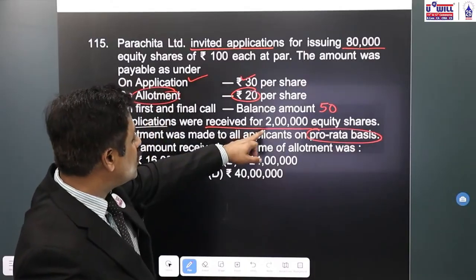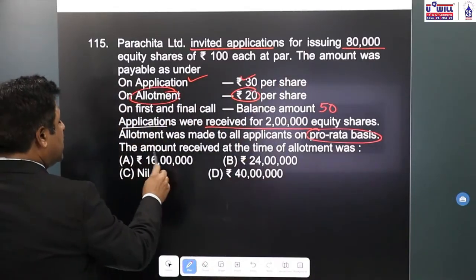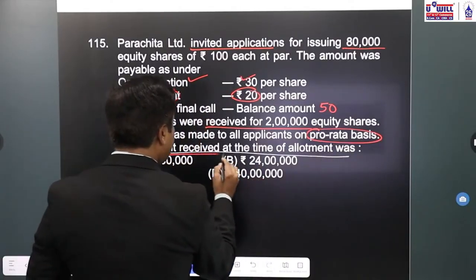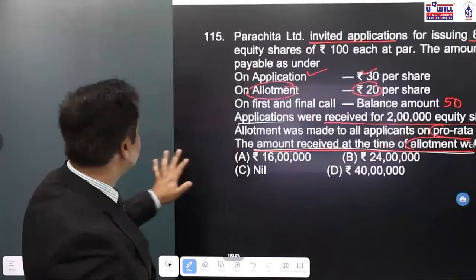Allotment was made to all applicants on pro rata basis. Against 2 lakh shares, we have allotted 80,000 only on pro rata basis. The amount received at the time of allotment. What is the question asked? The amount received at the time of allotment. Now, how to solve this?